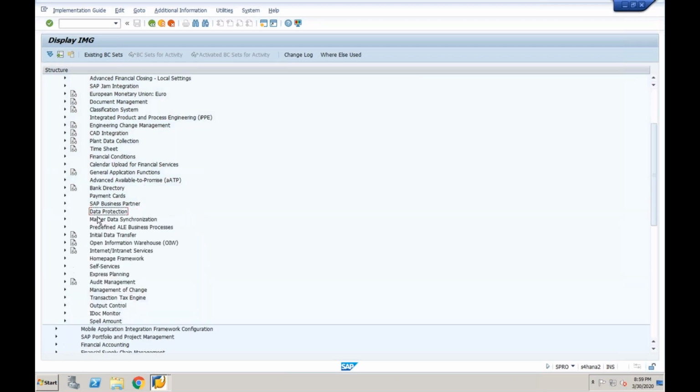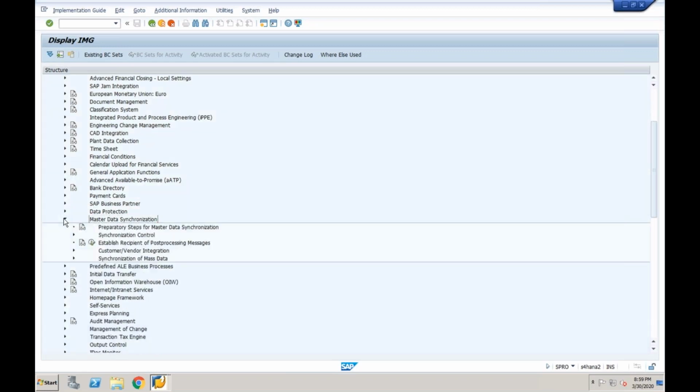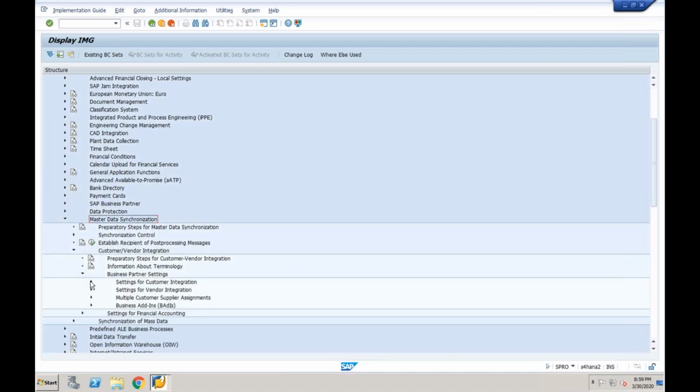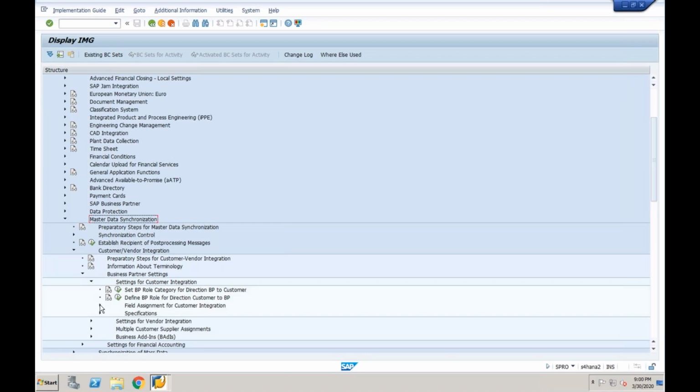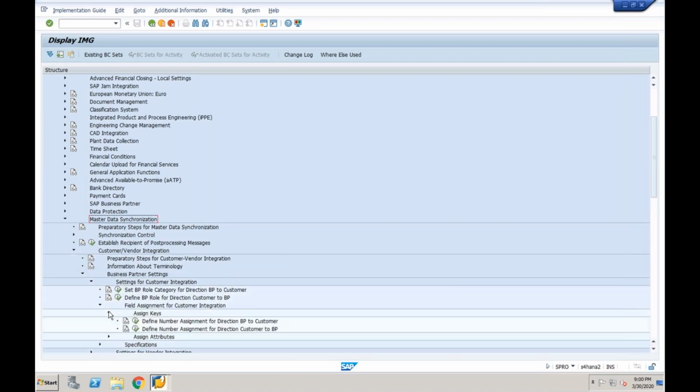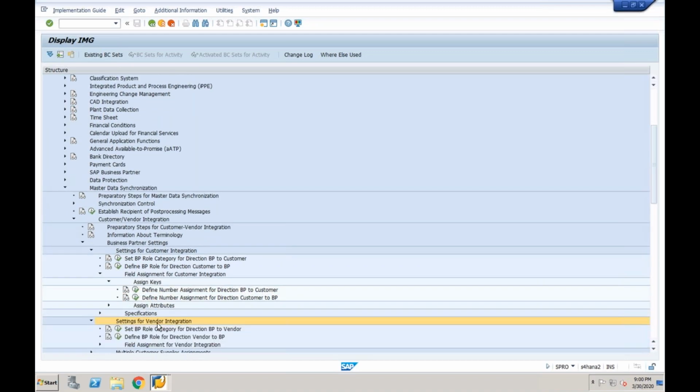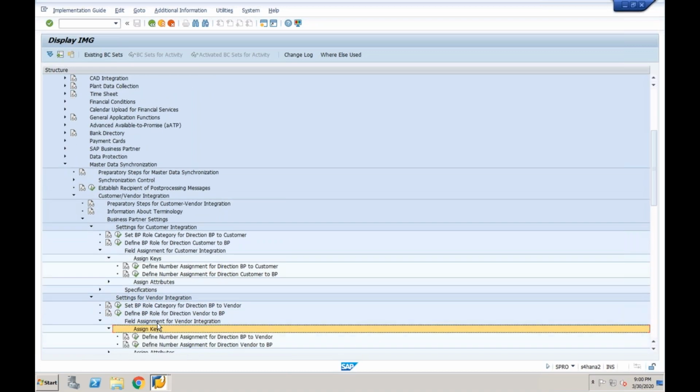Then if I am going to use a customer as a business partner, then I need to go to master data synchronization, business partner settings for customer integration, field assignment for customer integration, assignment of keys, define number range direction BP to customer. Because I need to redirect the customer business partner to customer. In the case of vendor, same procedure. Under this only you can find settings for vendor integration, field assignment for vendor integration, assignment of keys, define number range direction BP to vendor.